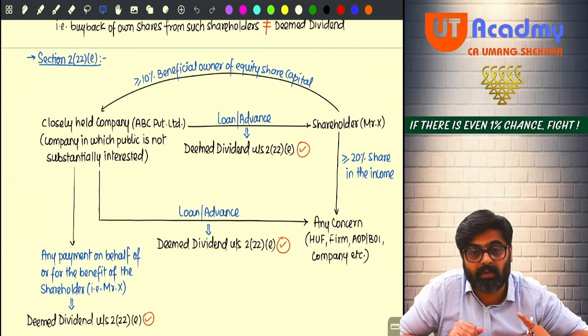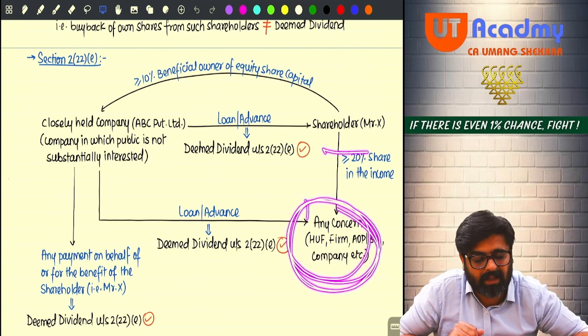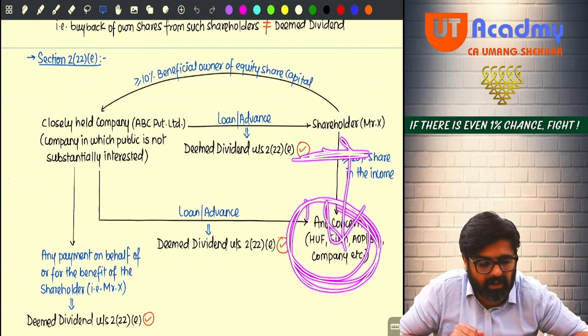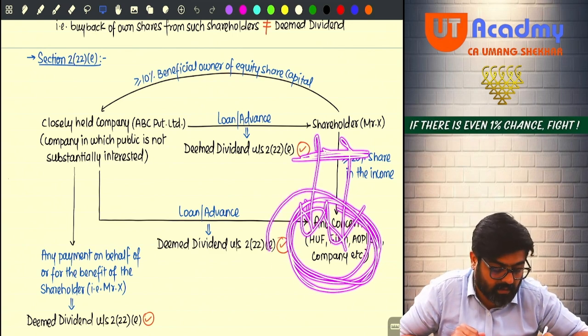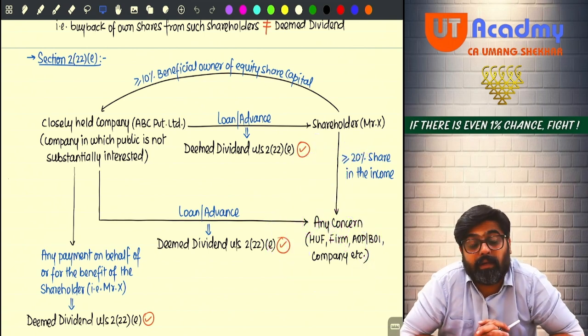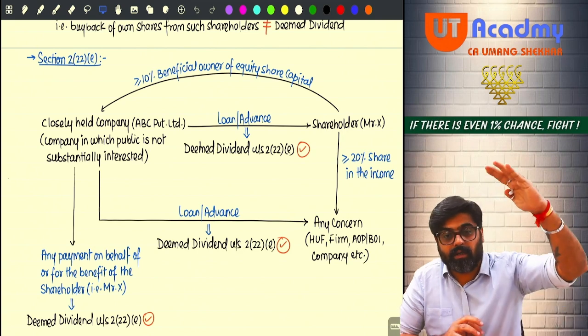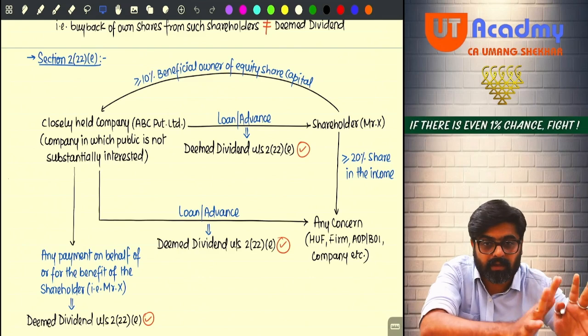So in that particular concern, either the shareholder will have substantial interest or any of the members of the shareholder will have substantial interest. Yes or no? So from that, it is clear that the shareholder is having substantial interest in the concern.